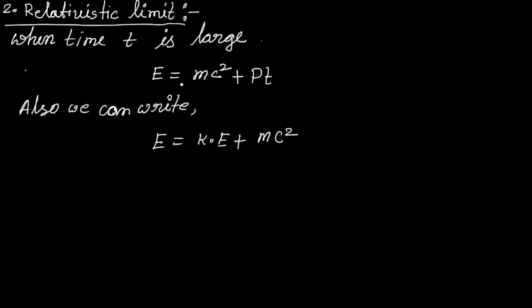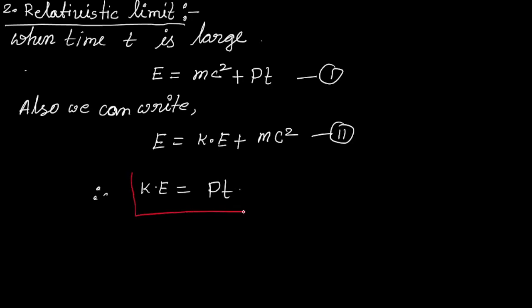Now if we compare these two equations, let's say this is equation number 1 and this is equation number 2, then what can we write? We can write kinetic energy is equal to Pt. So in the relativistic limit, when time is very large, the kinetic energy of the particle will be equal to P into T.